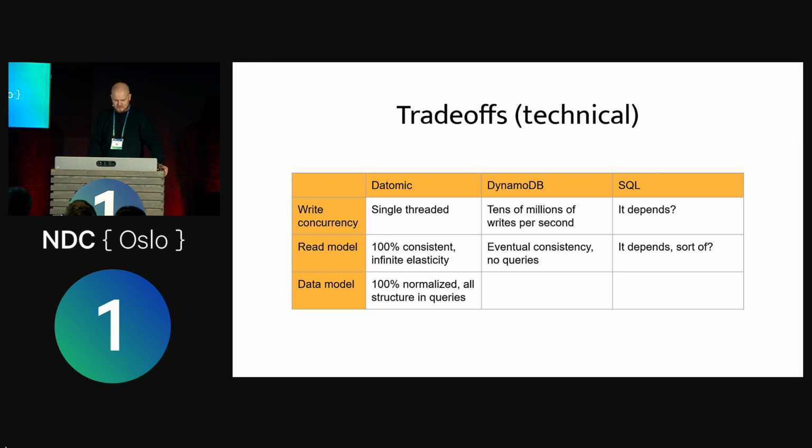Data model: 100% normalized in Datomic, and DynamoDB is exactly the opposite, 100% denormalized, because you basically have to write your data as you will access it. You have to know your access patterns beforehand so that you can just slurp the data in. That's what makes DynamoDB able to be web scale, right? Because obviously you can't do SQL and have super fast queries and super fast writes at the same time at that scale. And then, of course, the SQL data model is mostly normalized, I guess.